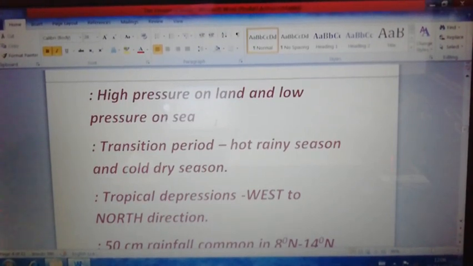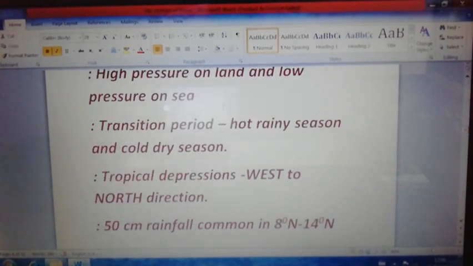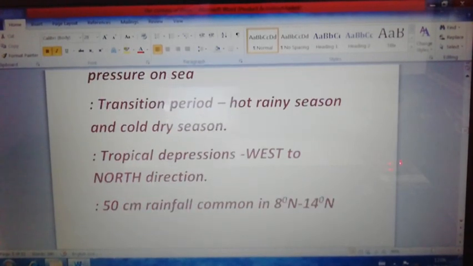Due to the migration of the sun, high pressure is developing on the land and low pressure on the sea. That is why wind is moving from high pressure to low pressure. And the third characteristic feature of the retreating southwest monsoon is that it is the period of transition.